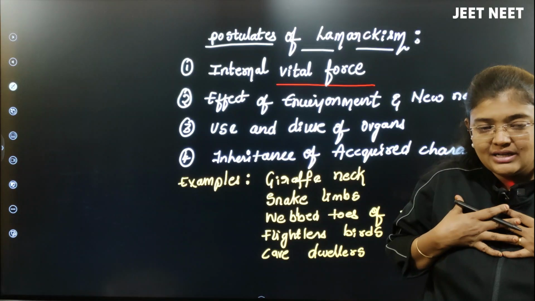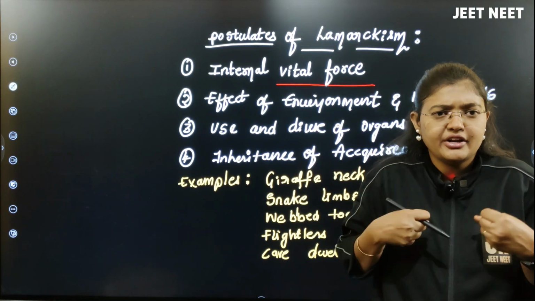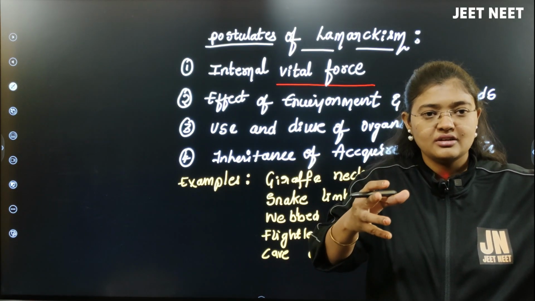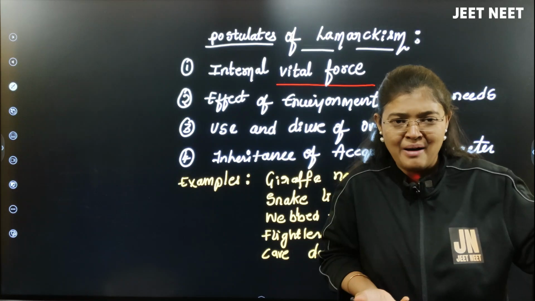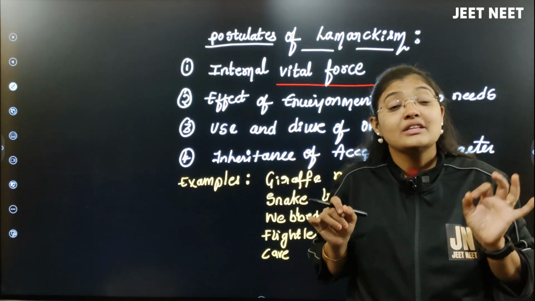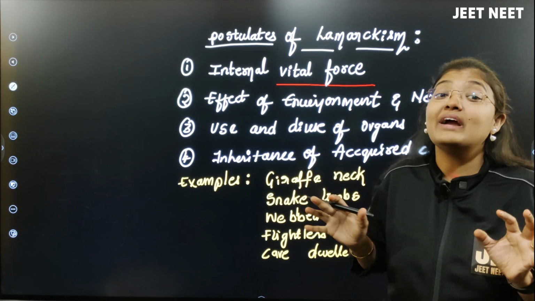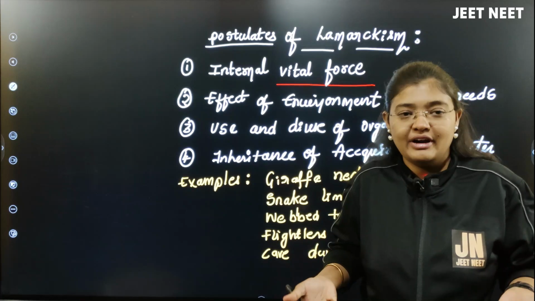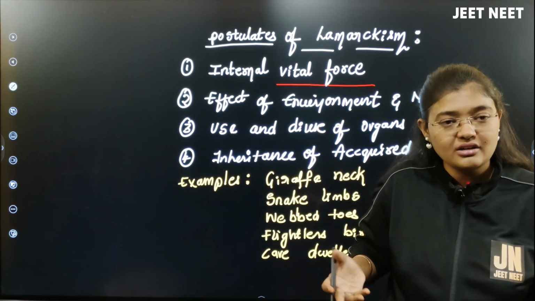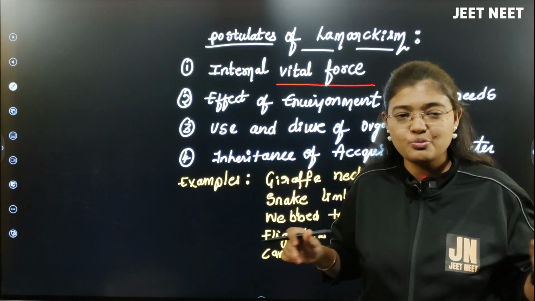Imagine I am the organism. Because of my internal force and my thoughts, I wanted to produce one extra hand, right? Is it going to happen? Am I going to have 4 hands? No. So Lamarckism told that every organism has some internal vital force. By using that internal vital force, every organism is able to produce new parts or new characters or new organs in its body. Of course, we know that it is not going to happen.